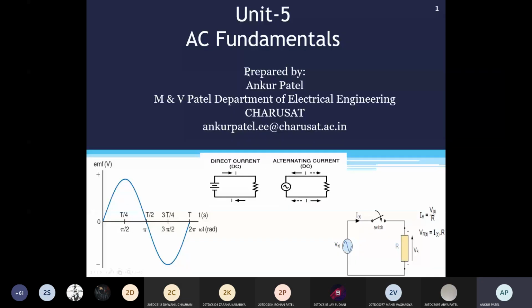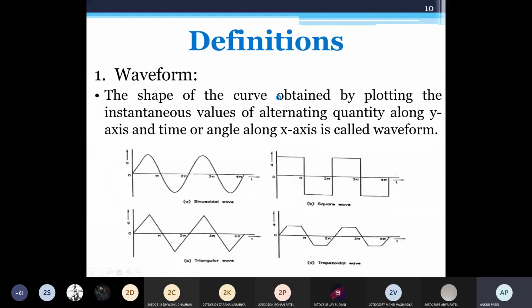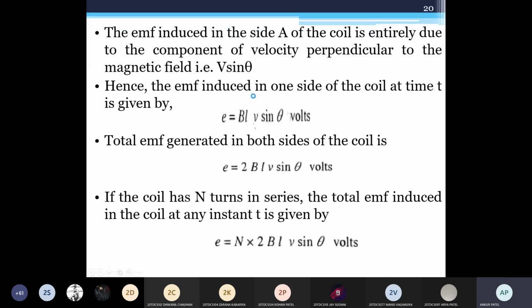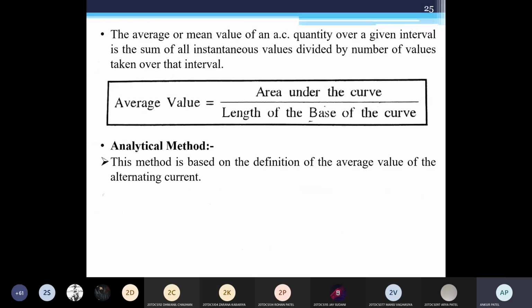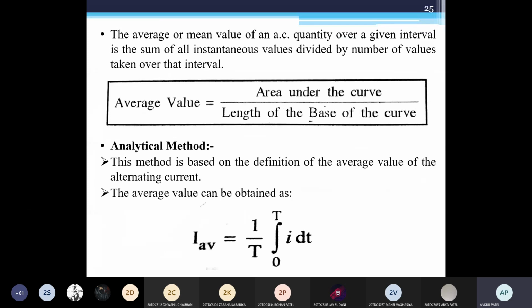Now we will move to the derivation by the analytical method. So can anyone tell me what will be the equation mathematically?